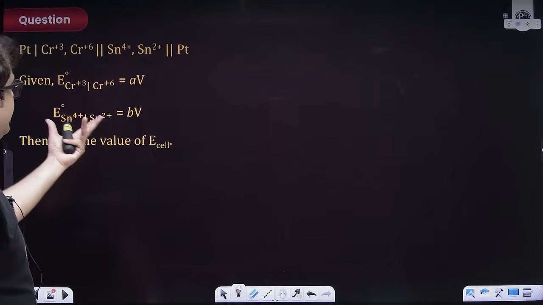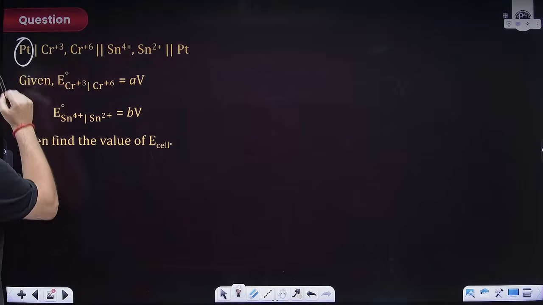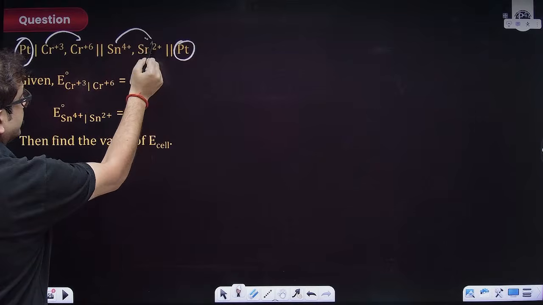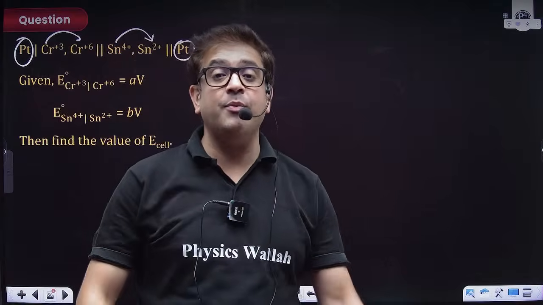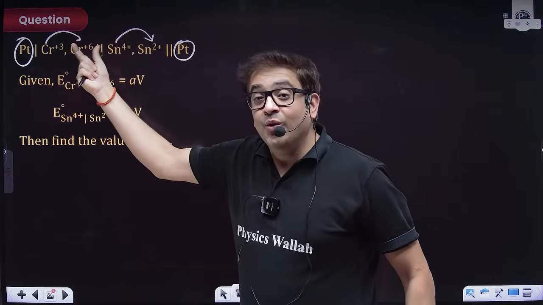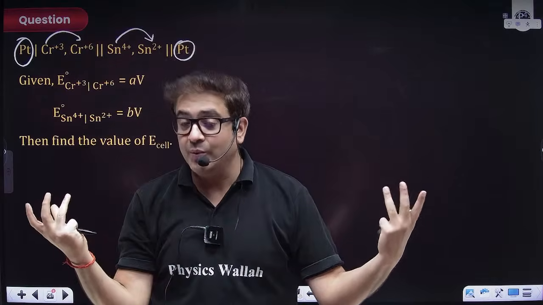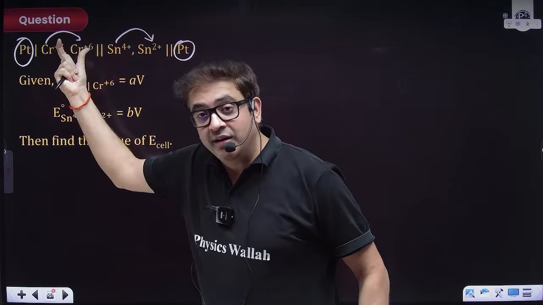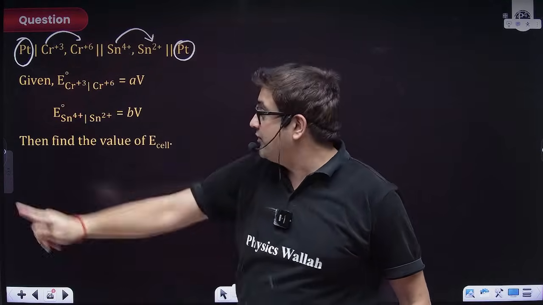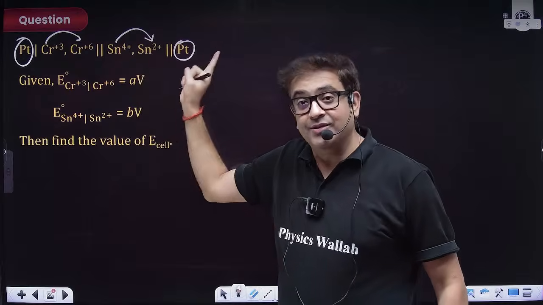Now this is redox. These types of cells also, this is redox. Here, using platinum as an inert electrode, this is getting oxidized, and using platinum as an inert electrode, this is getting reduced. So this is a type of electrode which is a redox electrode, because no metal of the constituent exists. It is also taking help of an inert electrode, but that inert electrode is coated with a paste of Cr+3 on that side. This inert electrode is coated with a paste of Sn+4 on this side.